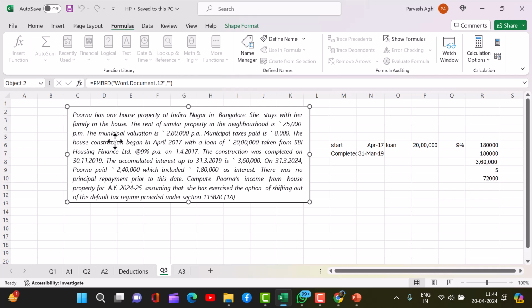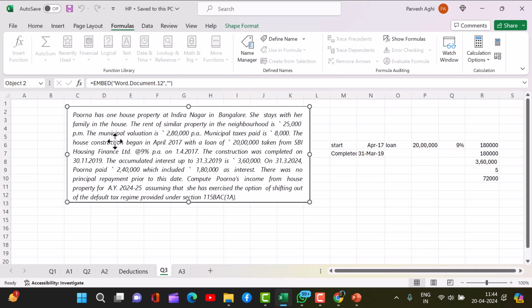The house construction began in April 2017 with a loan amount of 20 lakh taken from SBI Housing Finance Limited at the rate of 9% per annum on 1 April 2017. The construction was completed on 30/11/2019. The accumulated interest up to 31/3/2019 is 3,60,000.